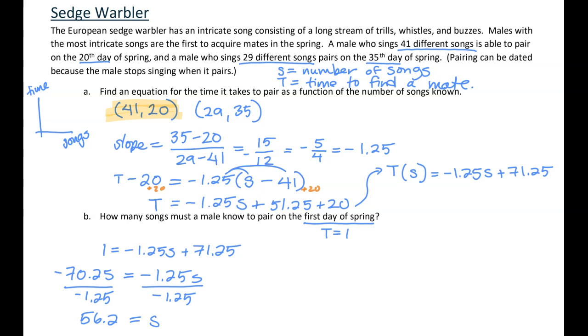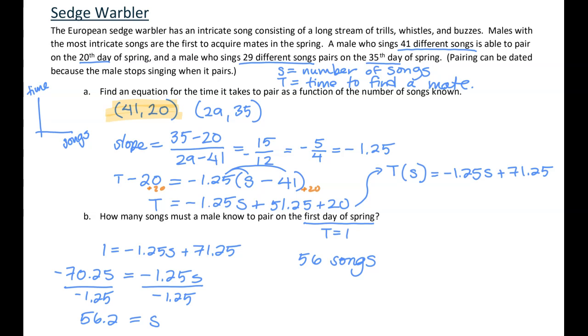This is telling me that we need 56.2 songs. So I'm going to round to 56. I could see an argument for rounding to 57 because 56 doesn't quite cut it. I'm not feeling that picky either way at this moment. So we will say he needs to know 56 songs, roughly, to be able to pair on day 1.